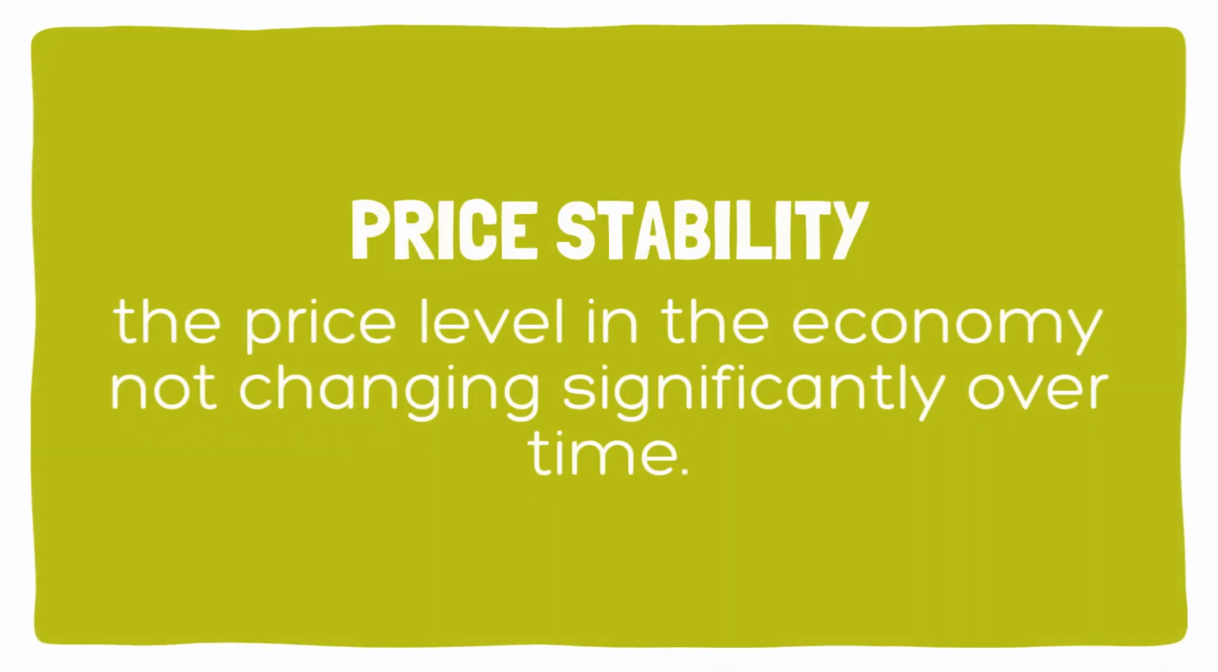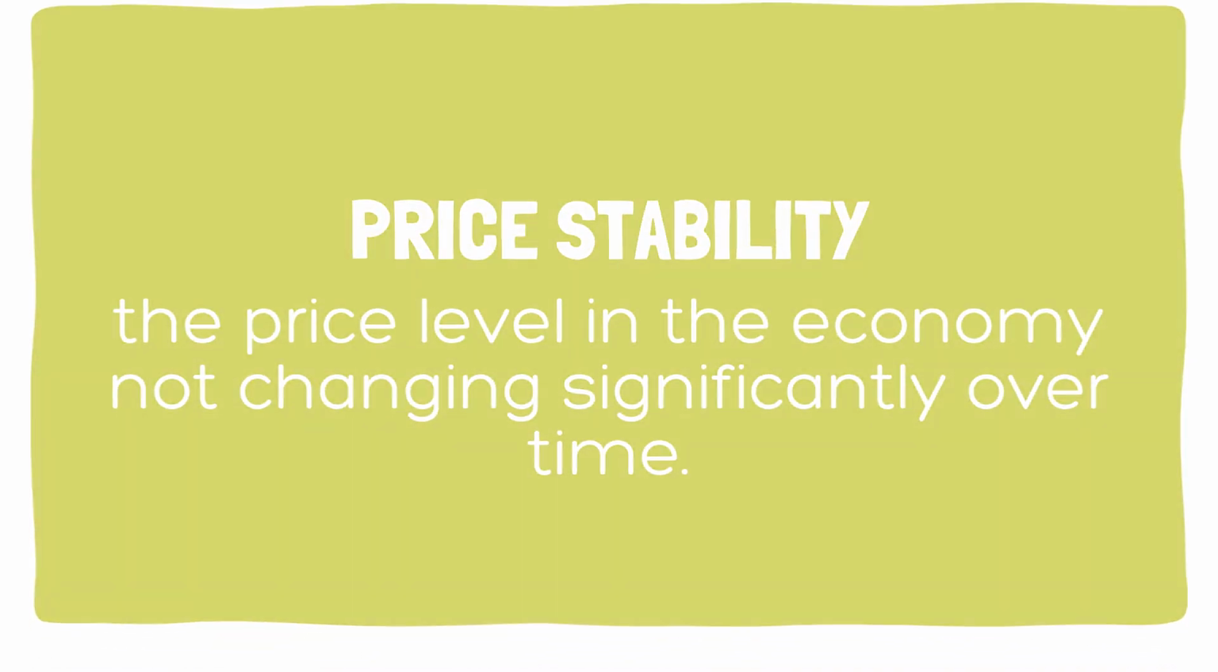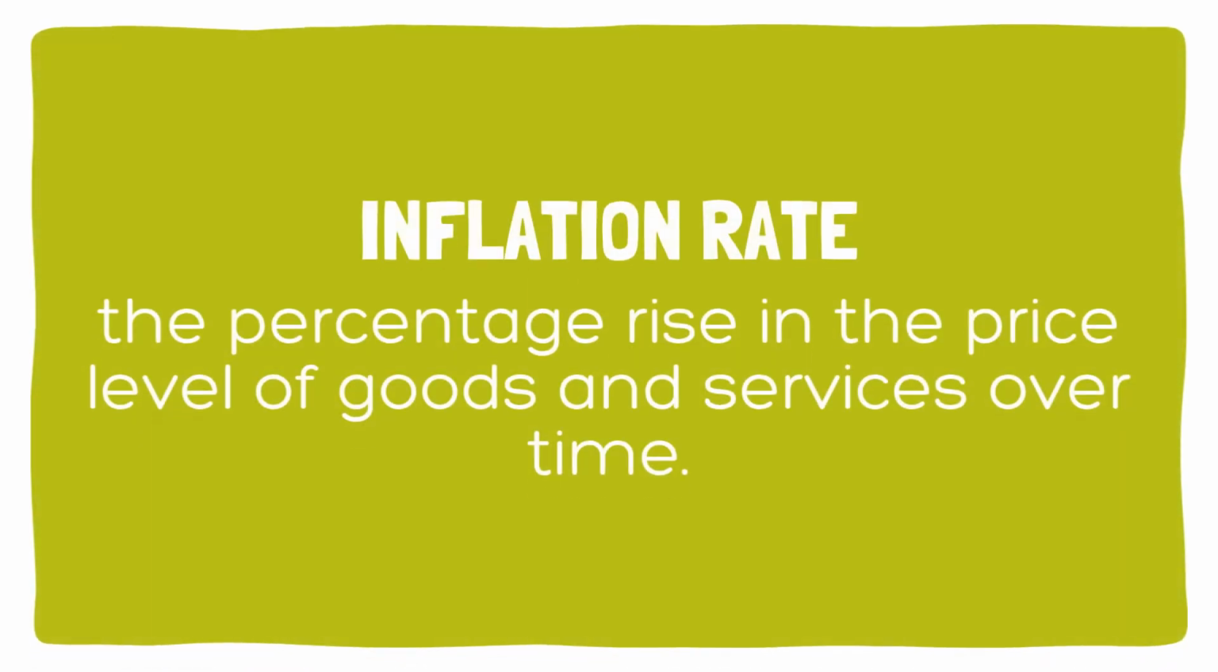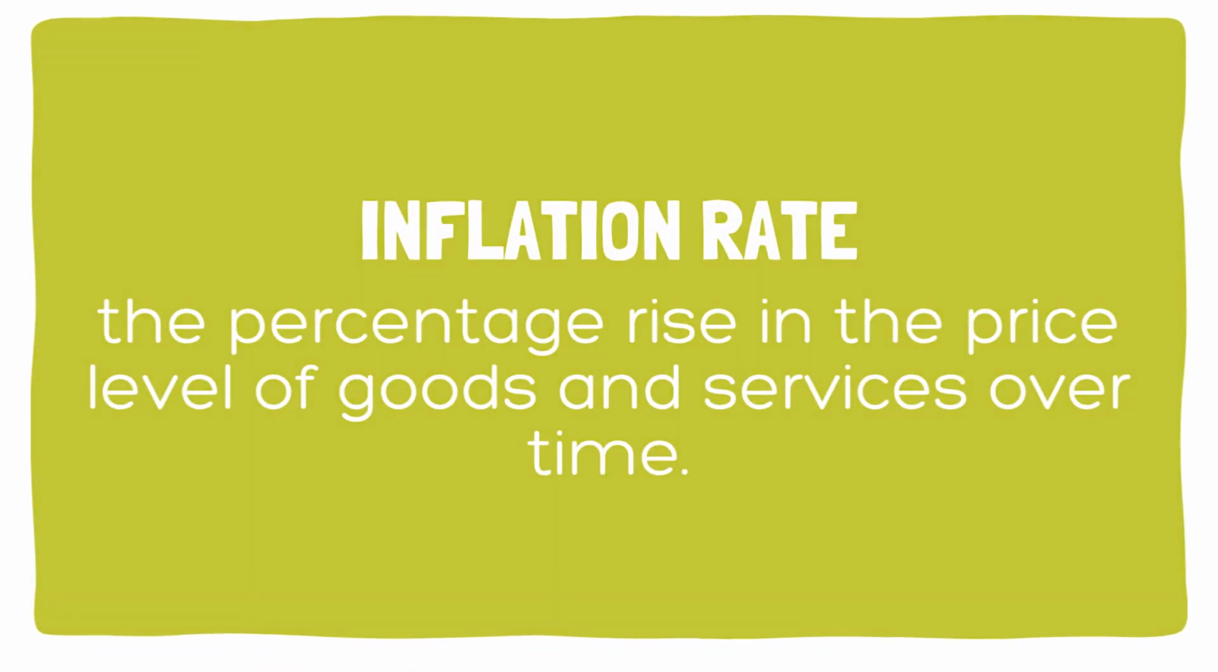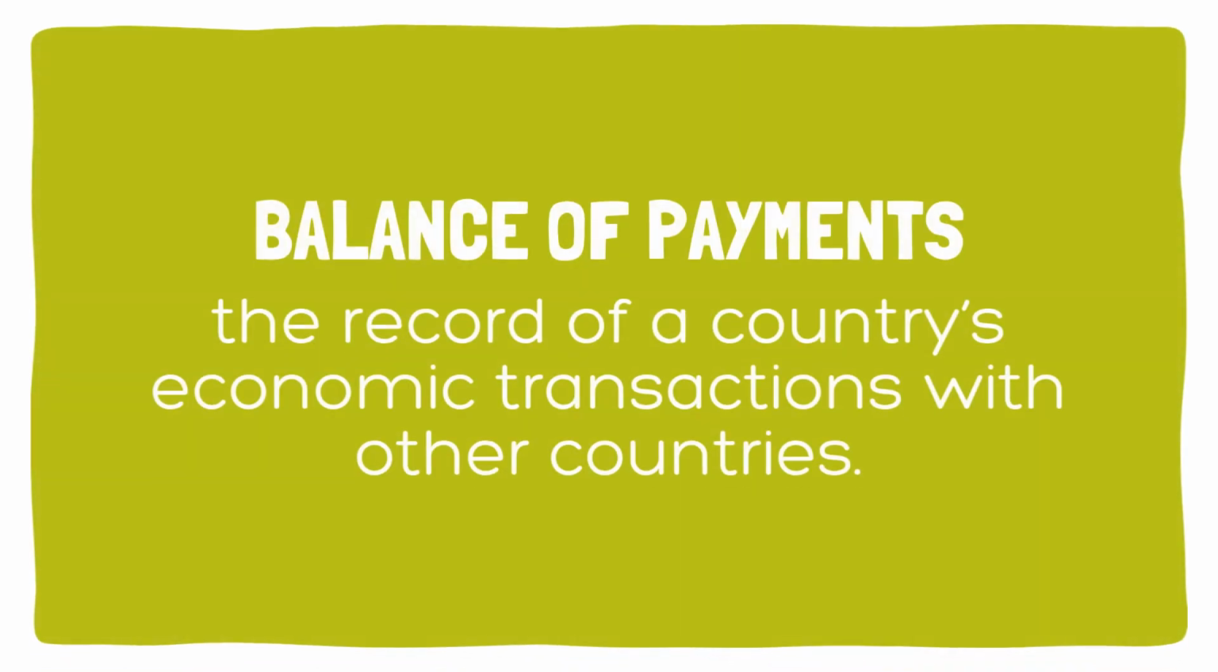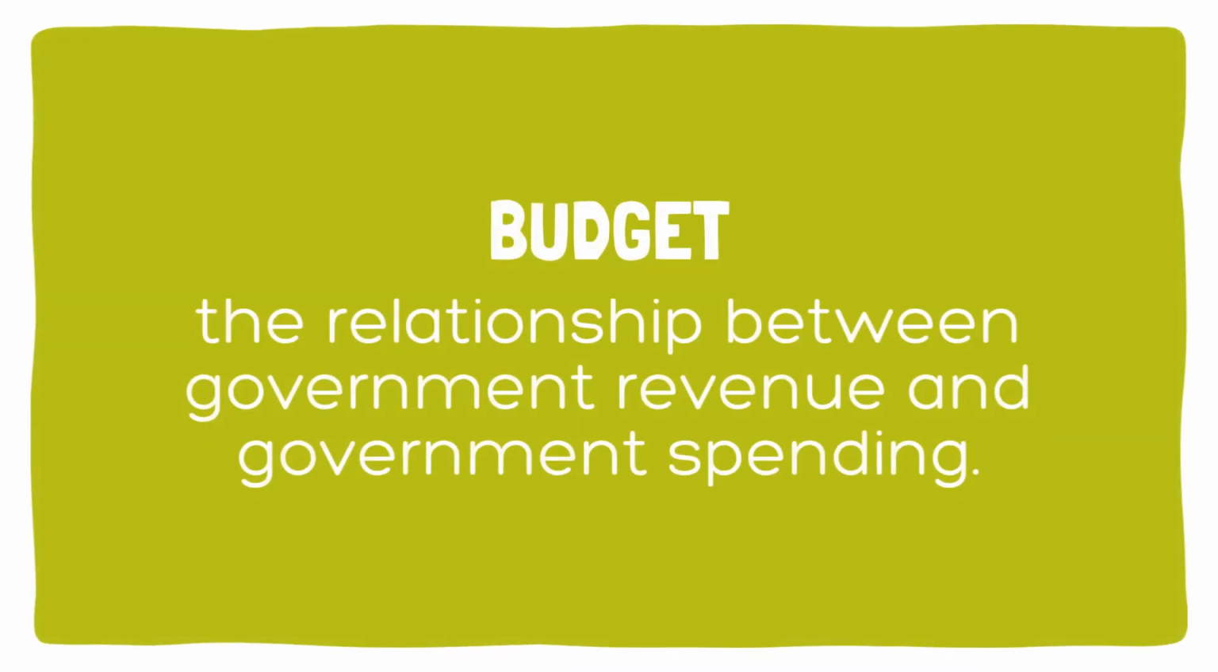Price stability occurs when the price level in the economy does not change significantly over time. Inflation rate is the percentage rise in the price level of goods and services over time. Balance of payments is the record of a country's economic transactions with other countries. Budget is the relationship between government revenue and government spending.